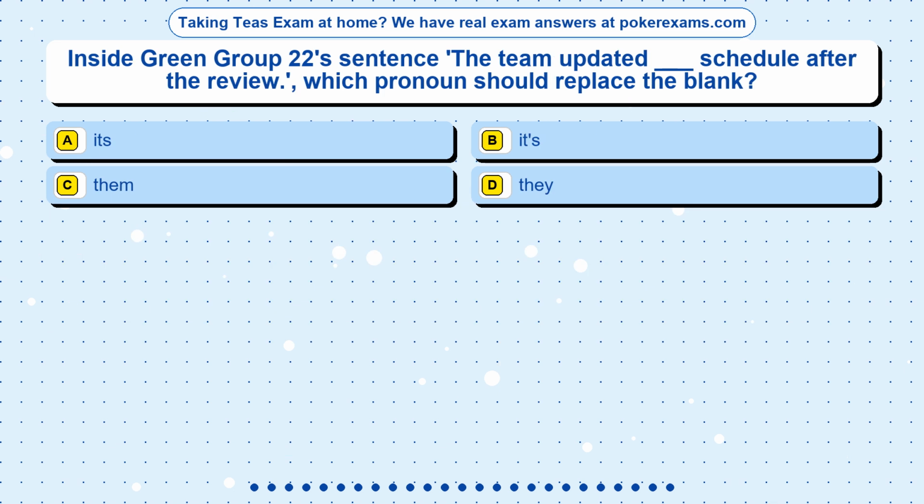Question 22. Inside Green Group 22's sentence, the team updated blank schedule after the review. Which pronoun should replace the blank? Option A, its. Option B, it's. Option C, them. Option D, they.